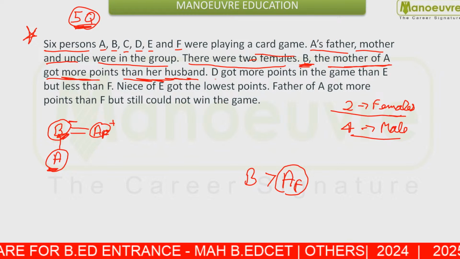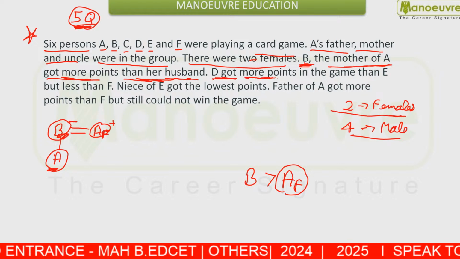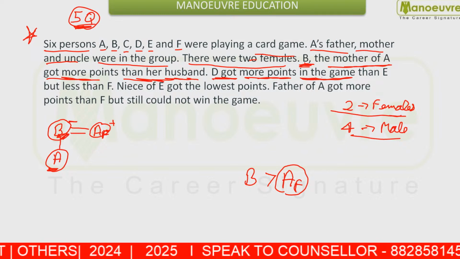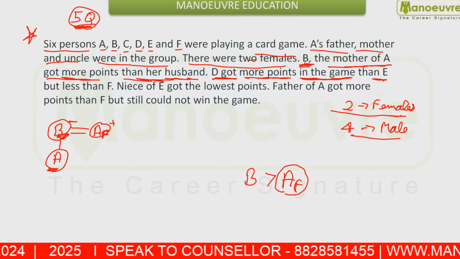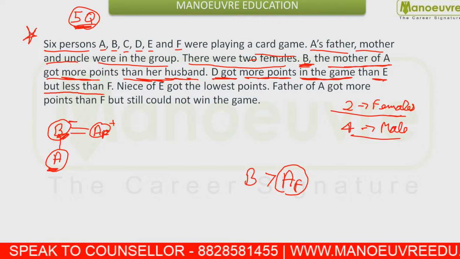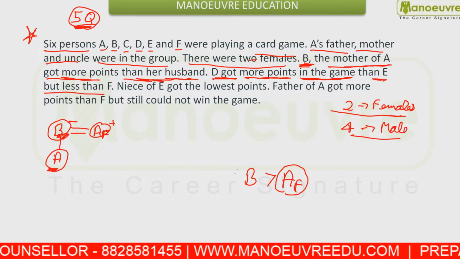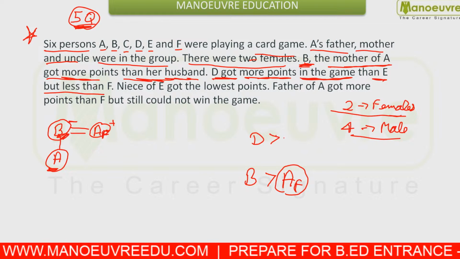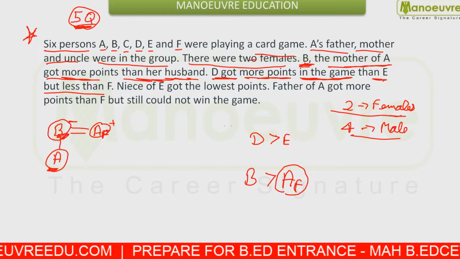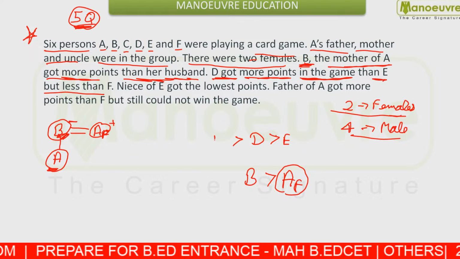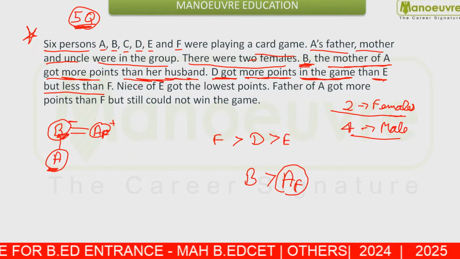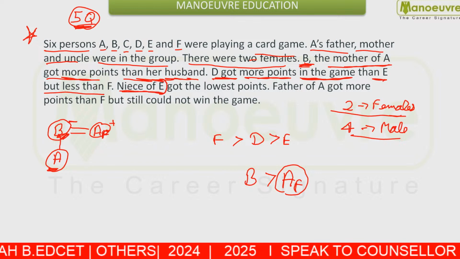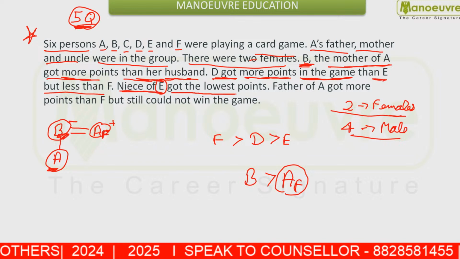Now you are given D got more points in the game than E but less than F. That means D scored more than E but scored less than F. Now you are given the niece of E got the lowest point.